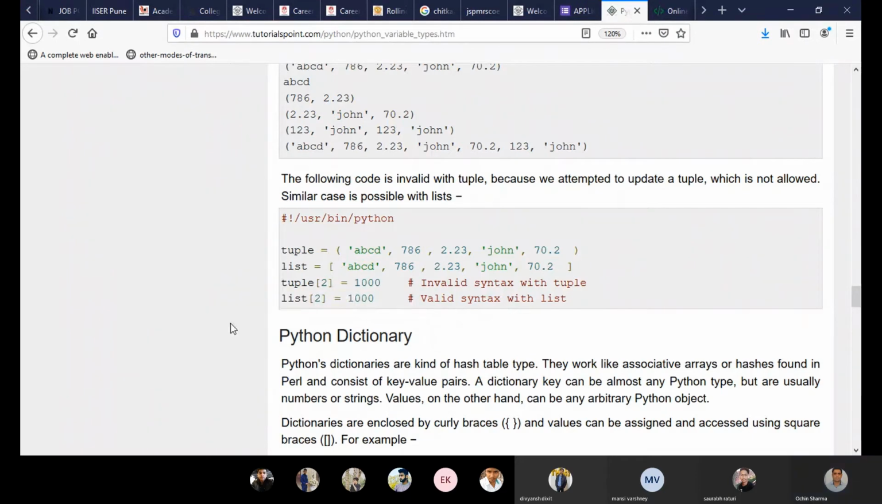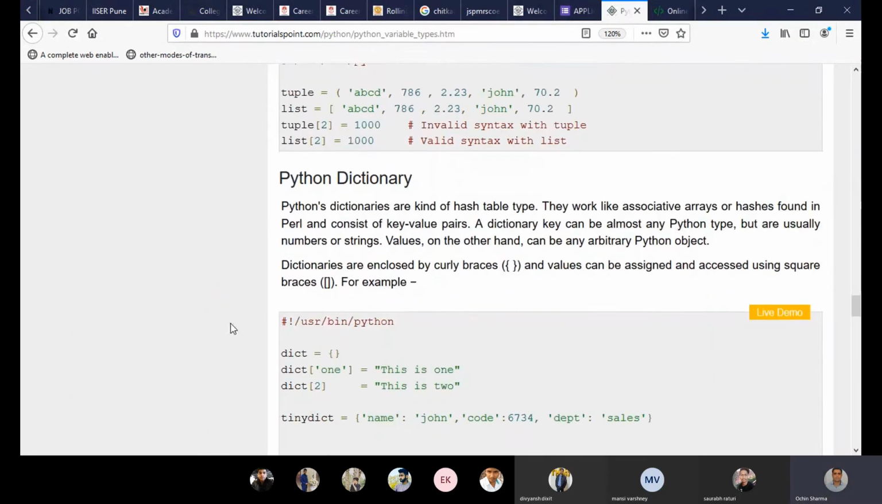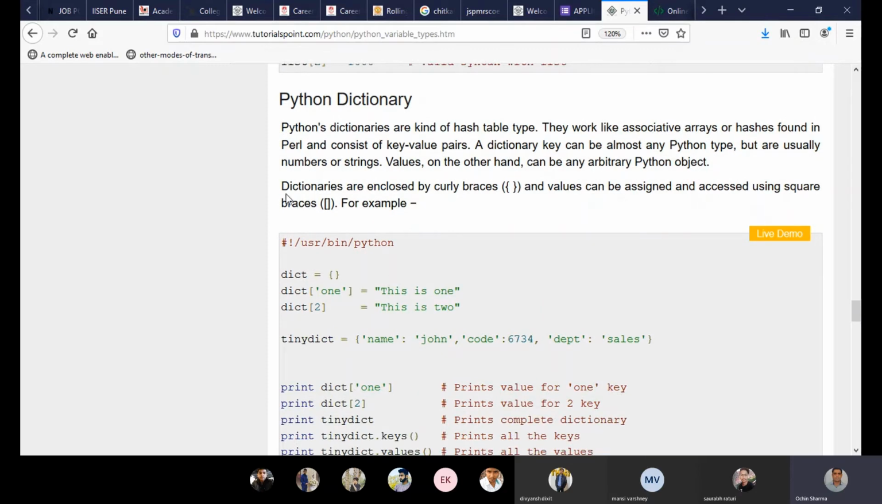Next is Python dictionary. It is also a very important concept, and probably you would use it many times while doing Python programming. Python dictionary is basically a key value pair sort of thing. Let's see step by step.